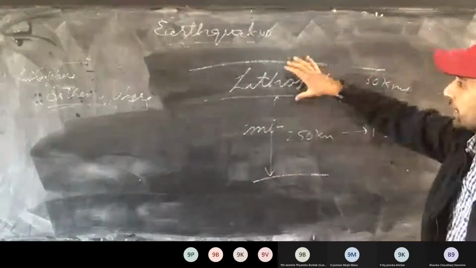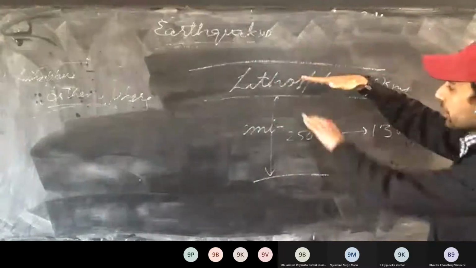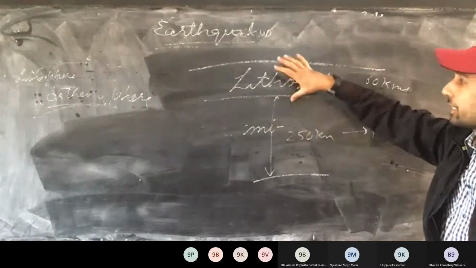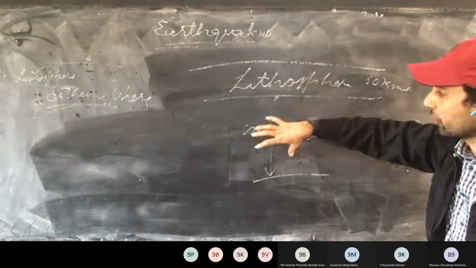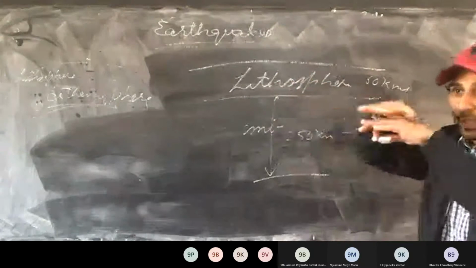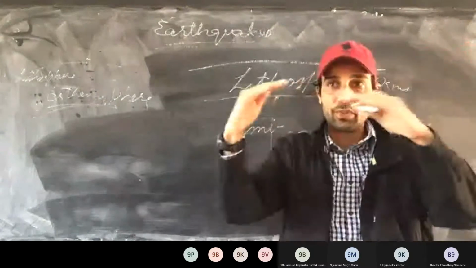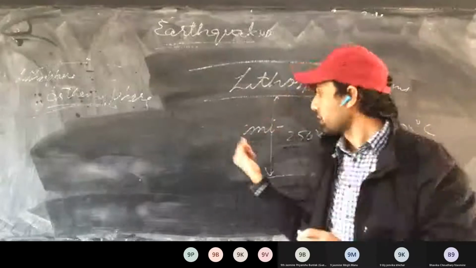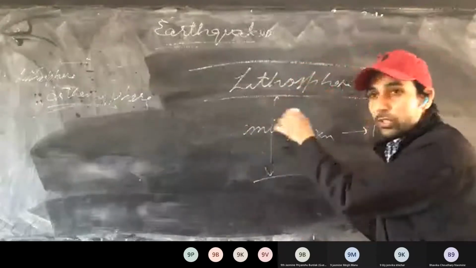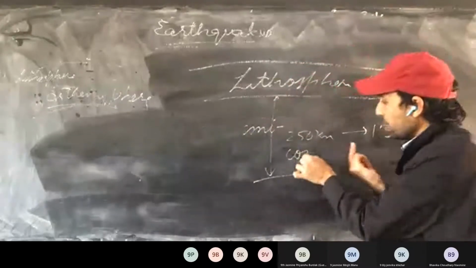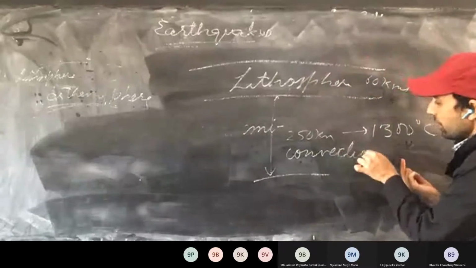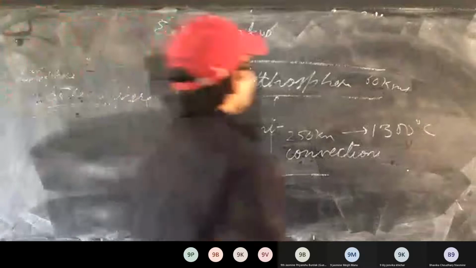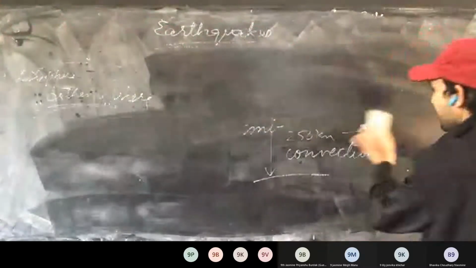Now see what happens. This lithosphere, this solid part, is floating over the liquid semi-molten layer. So the lithosphere moves. Here in the semi-molten layer the convection currents will be there. And the lithosphere, we have seen, is made up of different plates.